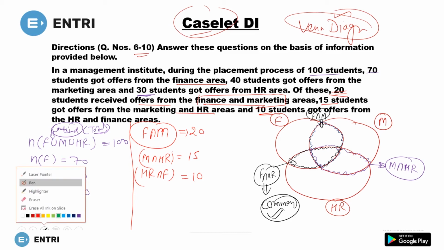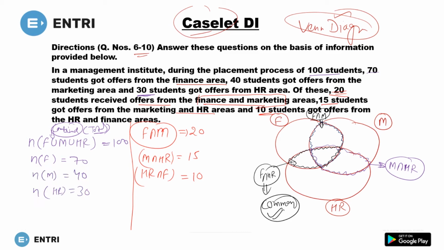And what is that one thing missing? That thing is here, this x. And what is this x? This area will represent n of, let me write it here on this side. This will represent n of finance intersection HR intersection marketing.